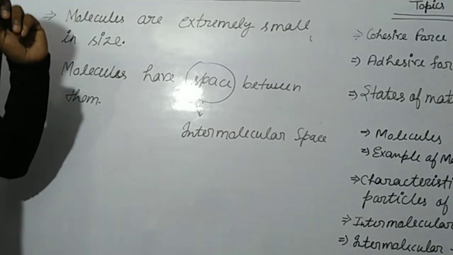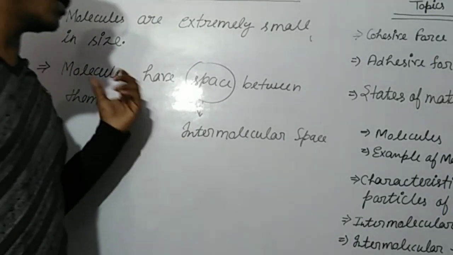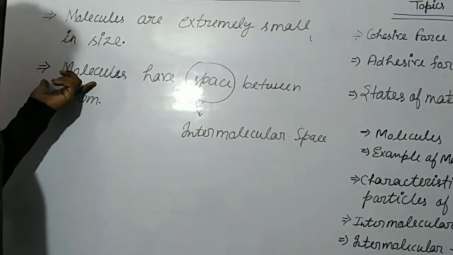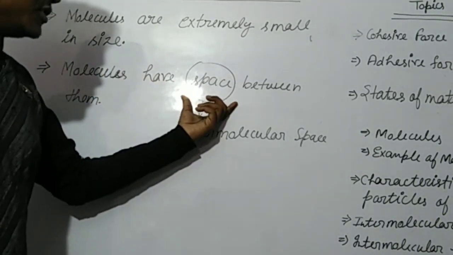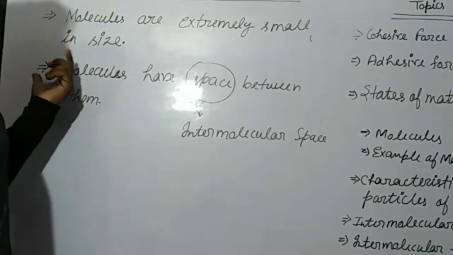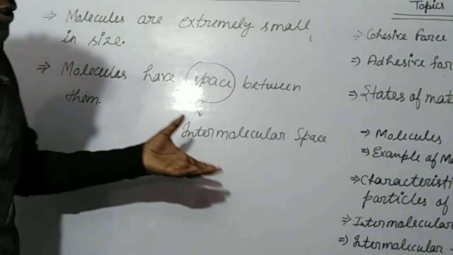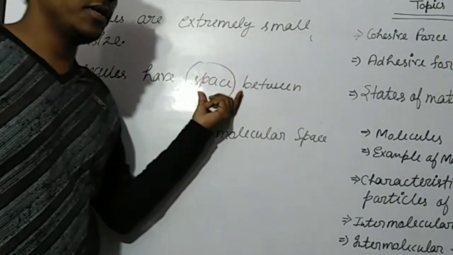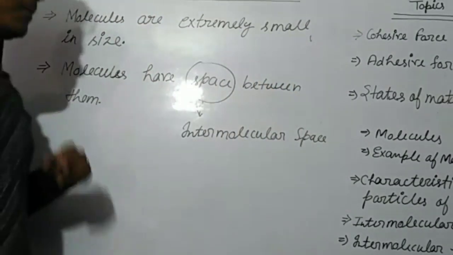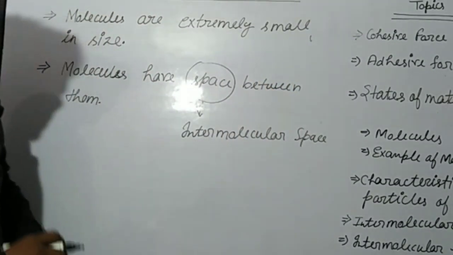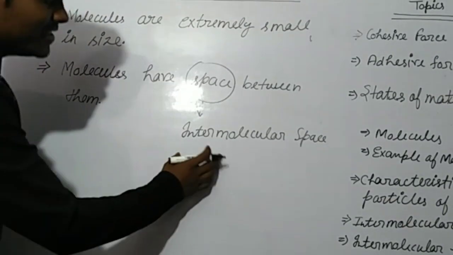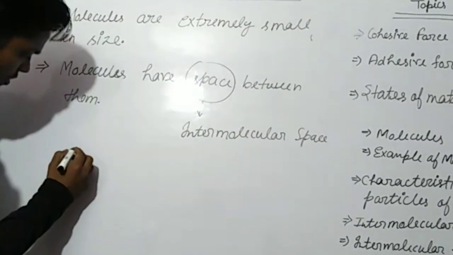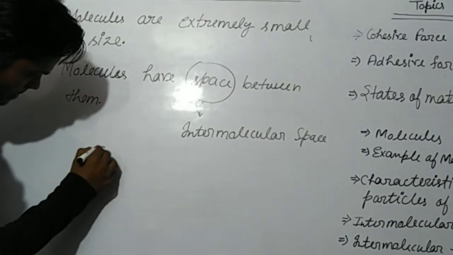Intermolecular space is the distance or space between the molecules. And in the characteristics of the particles of matter, molecules have space between them. Okay. Now, what is the intermolecular space? See, one practical is here.